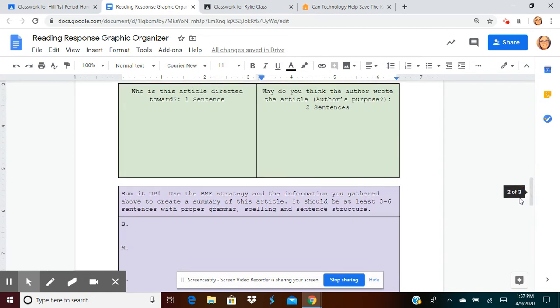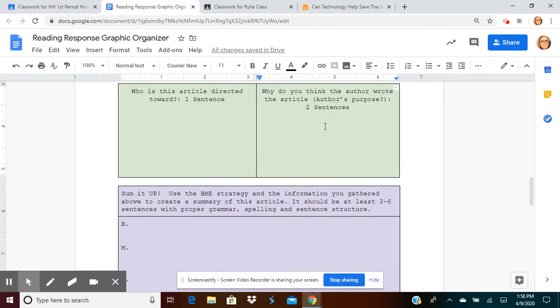Who is the article directed toward? So in this portion, who do you think the author wrote the article to? In the next question, why do you think the author wrote the article?